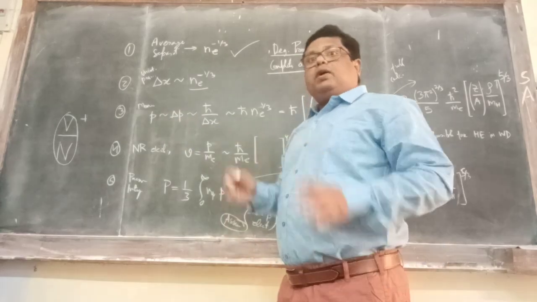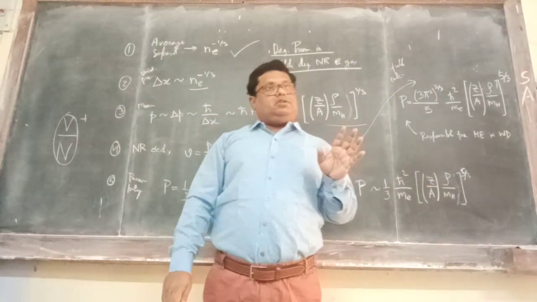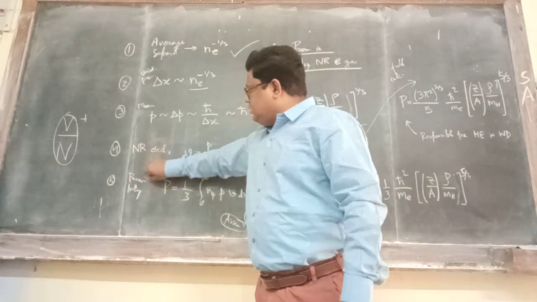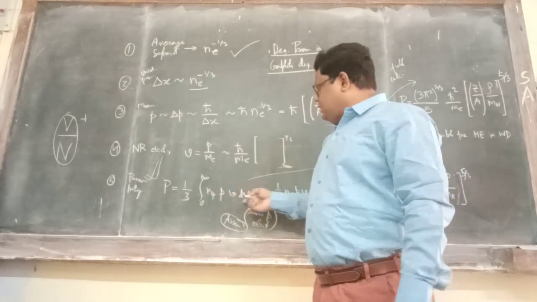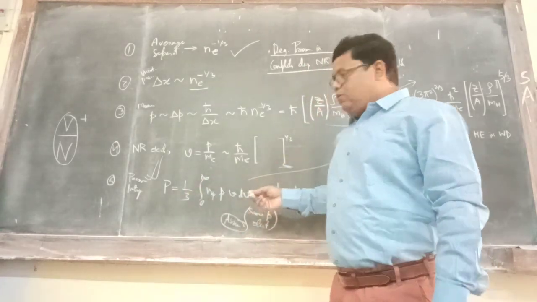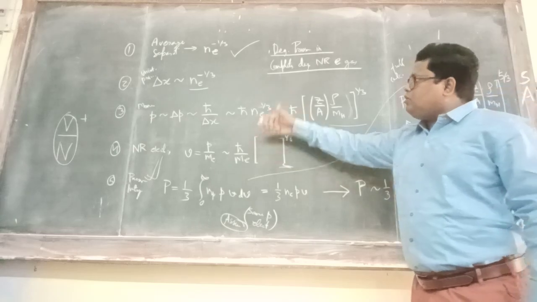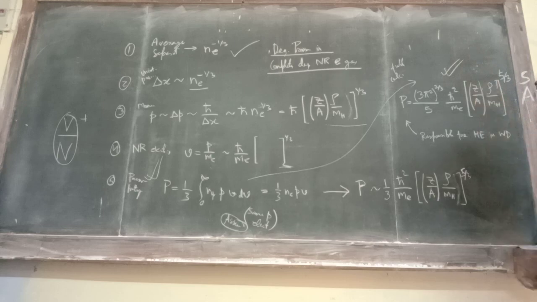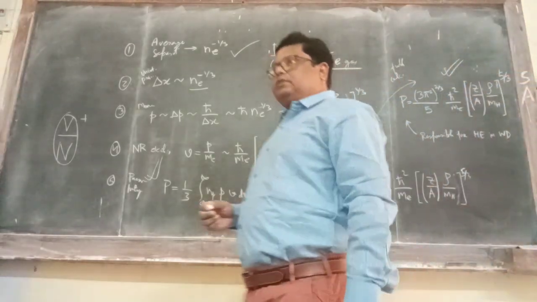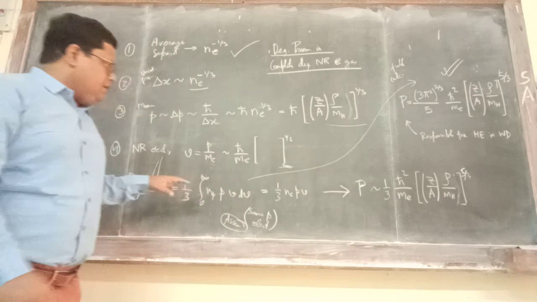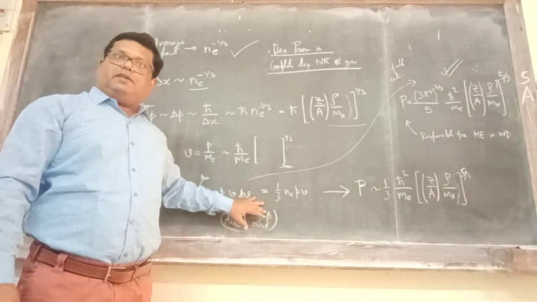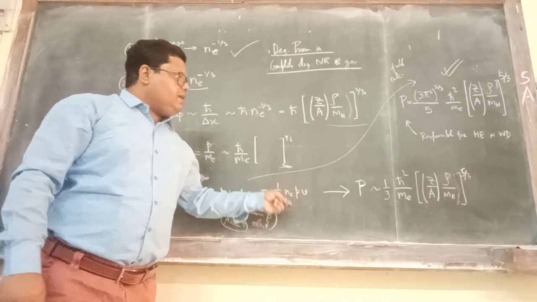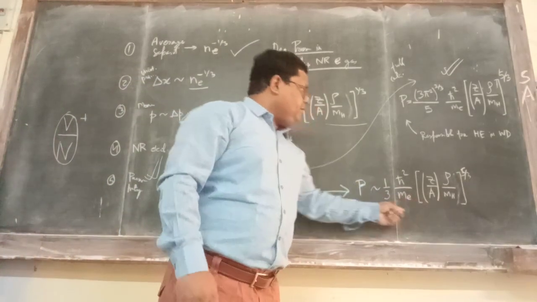Fine. Now what is our aim? Our aim is to find the pressure, and in this case we will be guided by the pressure integral. This is a very important theorem, right? This is the general theorem. Now if you input all these things over here and do the full calculation, you will get this result. However, to make matters simple, if we assume here that all the electrons have the same momentum, then this will be very simply reduced to this form, and here you will get a very nice and simplified expression.